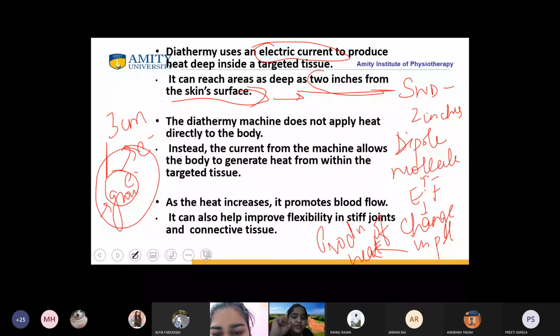In the tissue. Now, how is this production of heat being done? We have studied in the principle what is happening. Before injury, the dipole molecule is at a normal polarity, right?